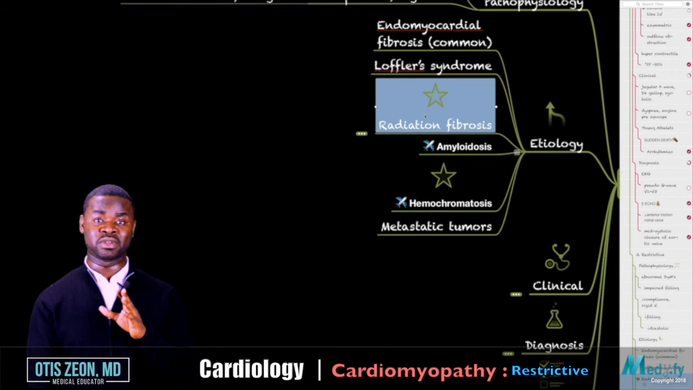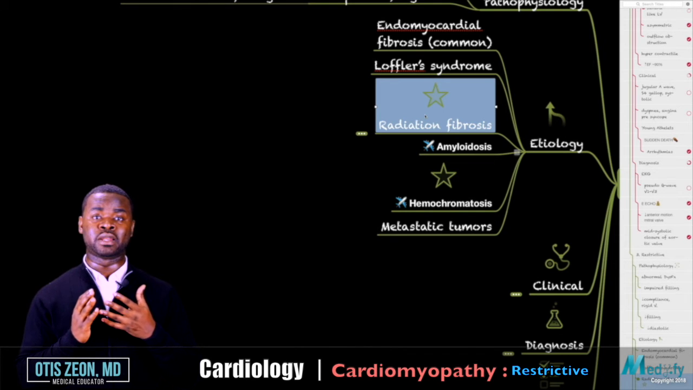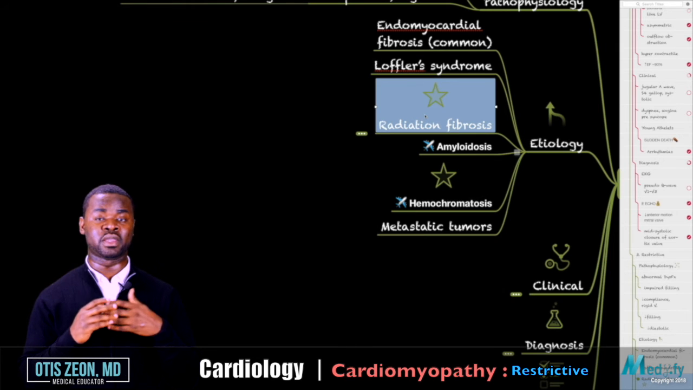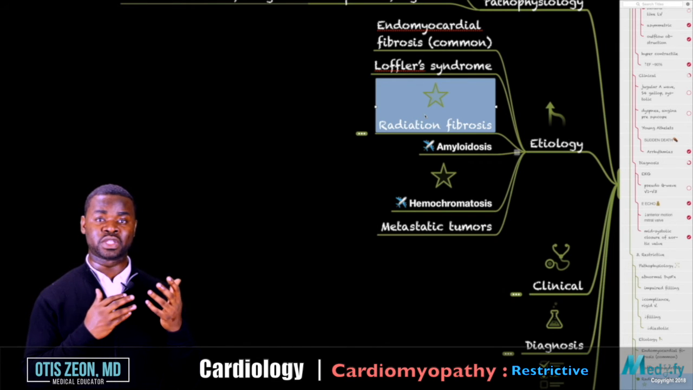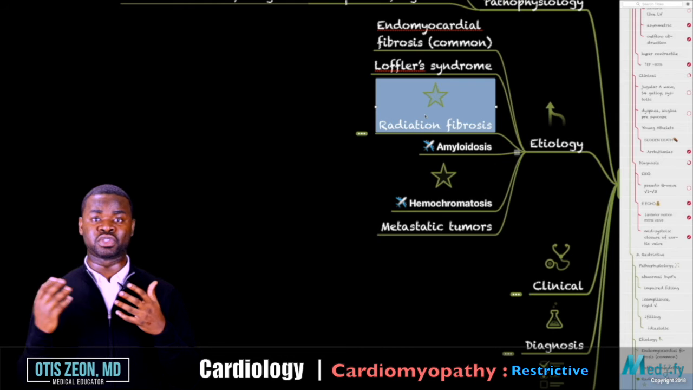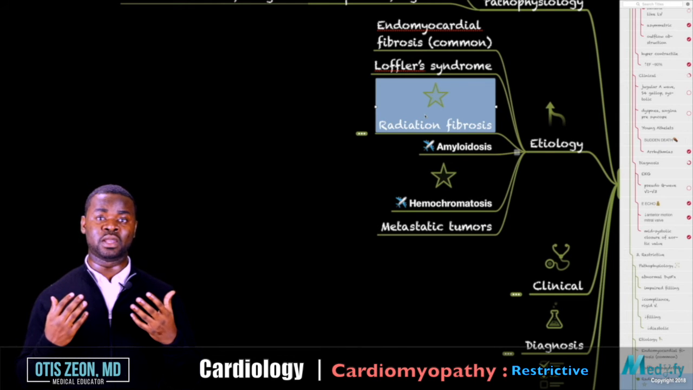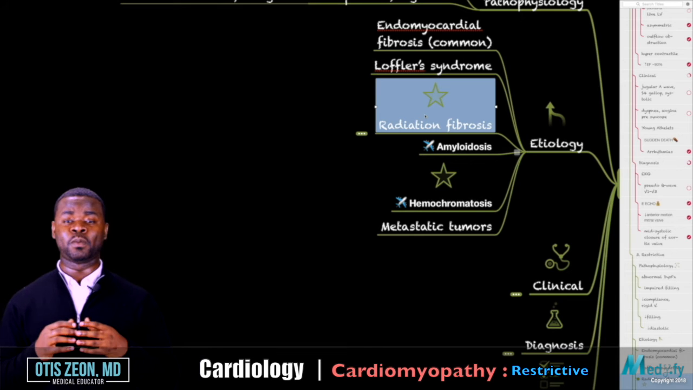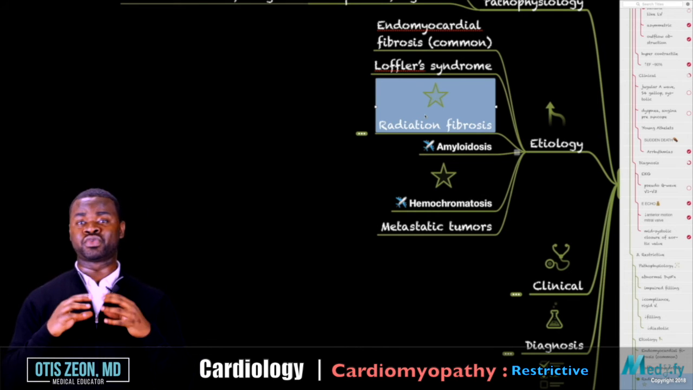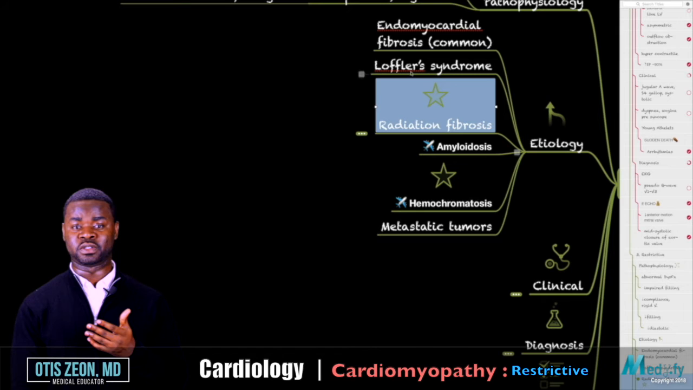This is high yield. I give it a star because they will give you a clinical vignette where a person had thyroid cancer at a younger age, maybe at age 30 or something. It was cured with chemo radiation, and then at the age of 50, they present with signs and symptoms of jugular venous distension and a whole lot of other things that look like they have right heart failure. Well, these individuals have restrictive cardiomyopathy because of the fibrosis. This is a high yield concept to remember.